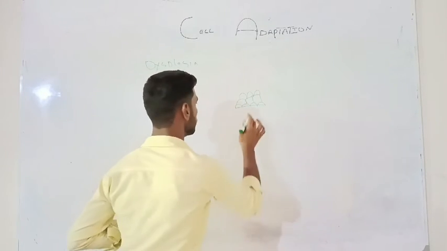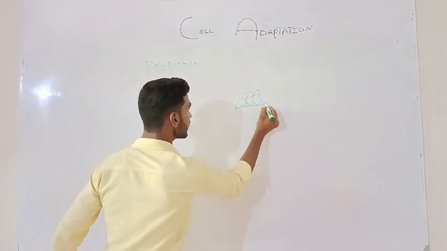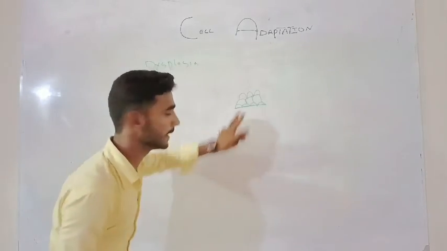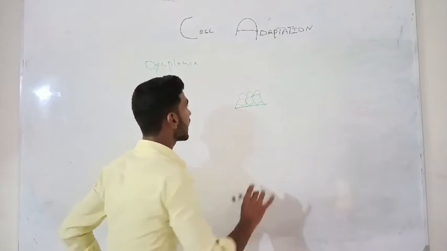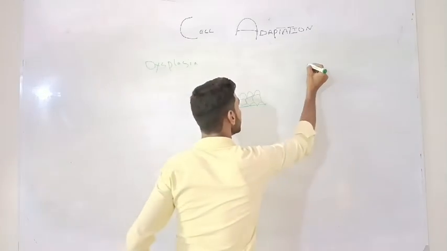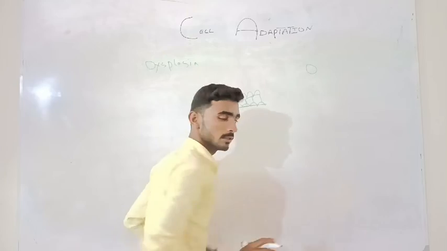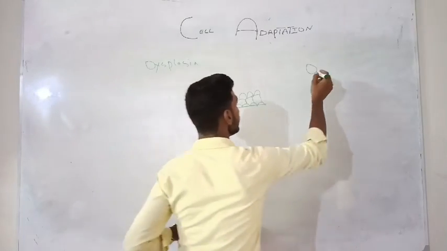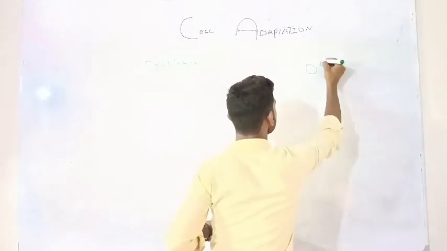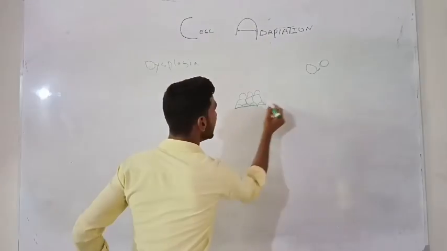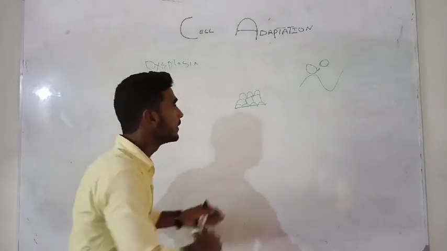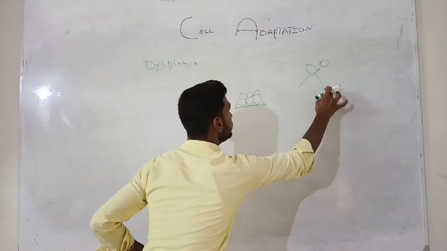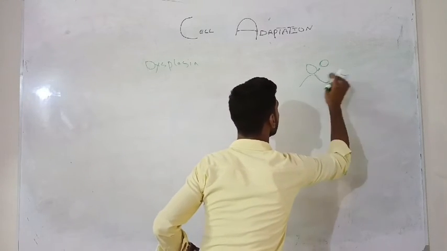These are the normal cells. Look at it, it's the basal membrane. Basal membrane is normally here. When dysplasia occurs, the size of the cells increases. Got it? The size of the cells and the number of the cells increase, and the layers of the cells also increase, and it becomes undeveloped.